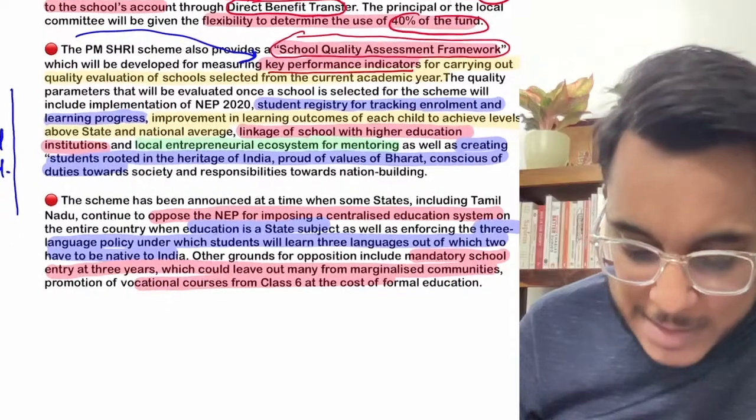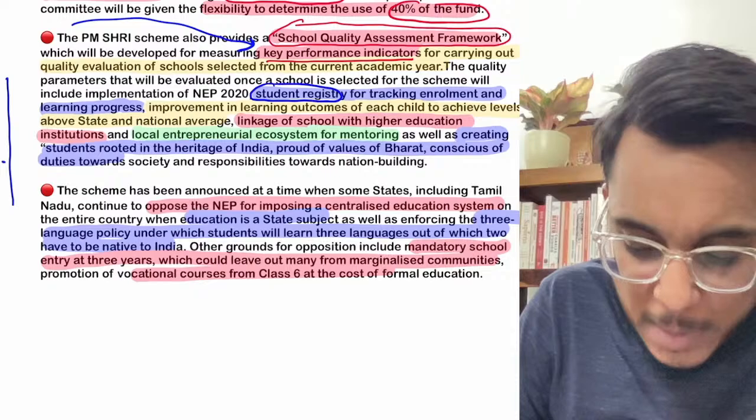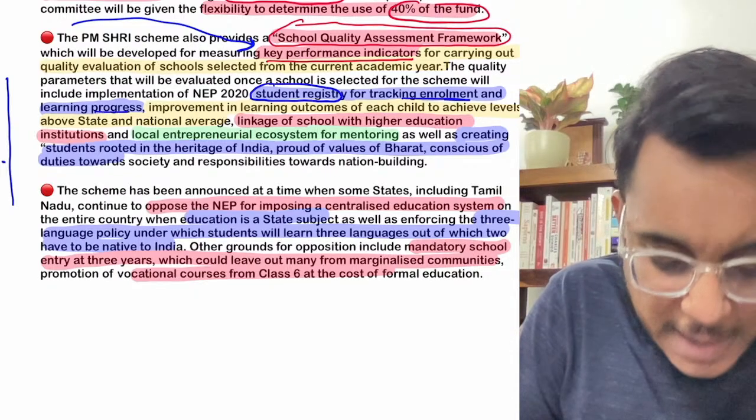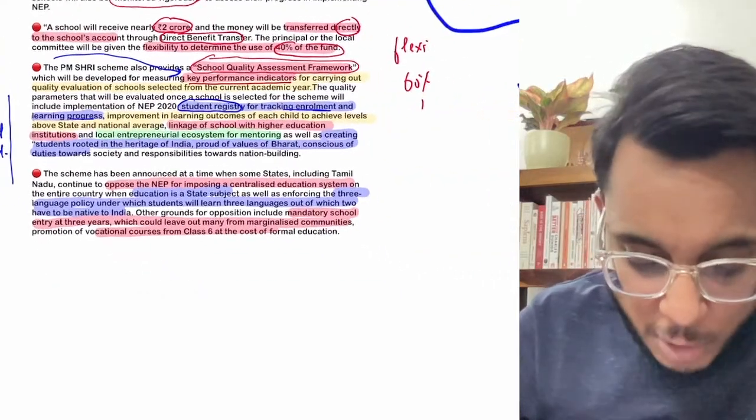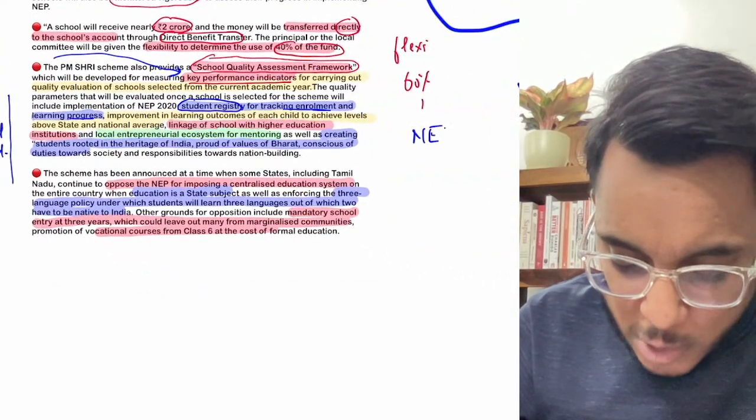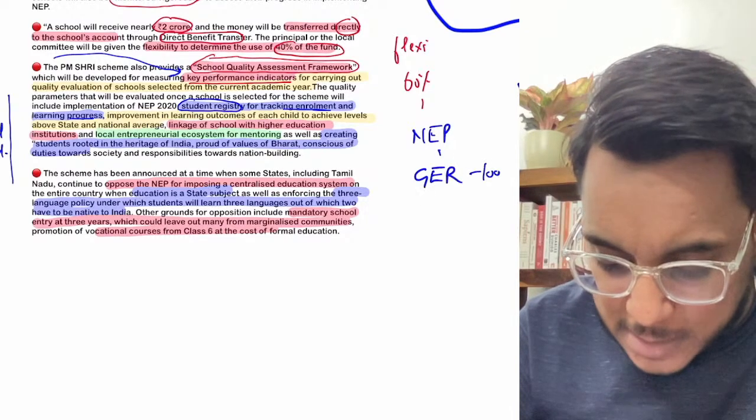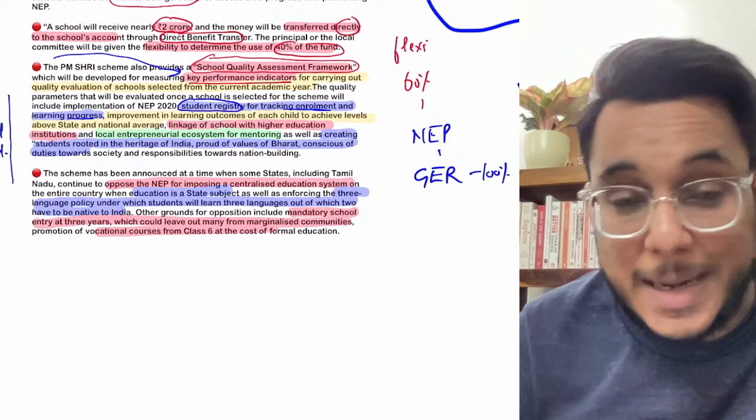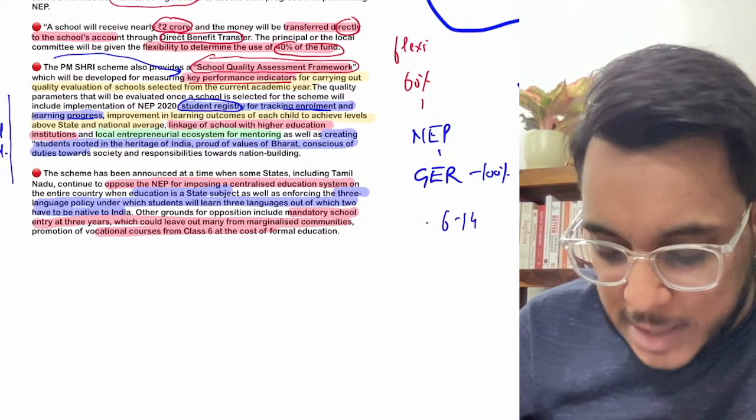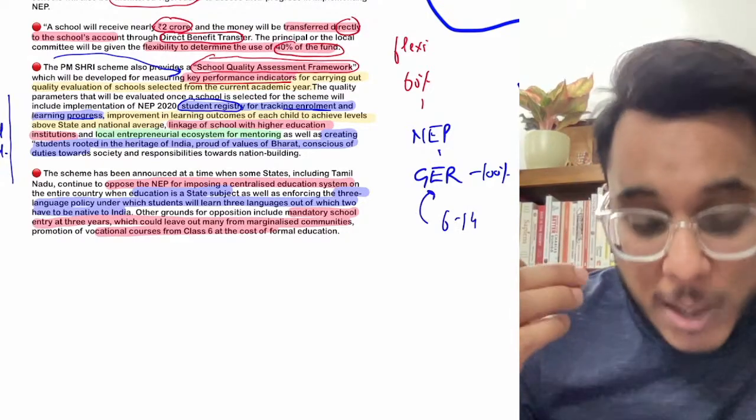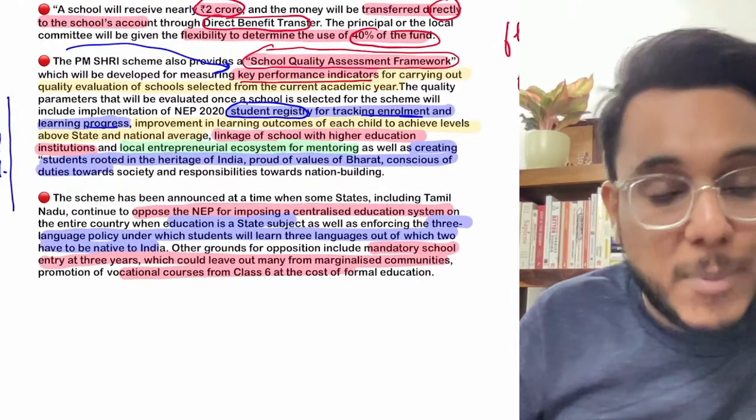Now guys, in this capacity, the scheme also provides that a student registry will be prepared for tracking the enrollment and learning progress of the school. Now understand this, that as a part of NEP, National Education Policy 2020, we are aiming for the gross enrollment ratio of 100%. It means that every child between the age of 6 to 14 years needs to be enrolled in school. So in order to track the enrollment, basically the student registry will be prepared. Okay, learning progress will be tracked.